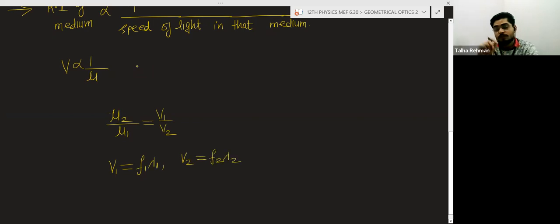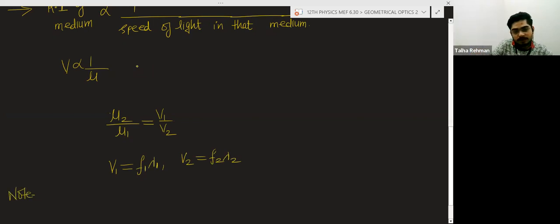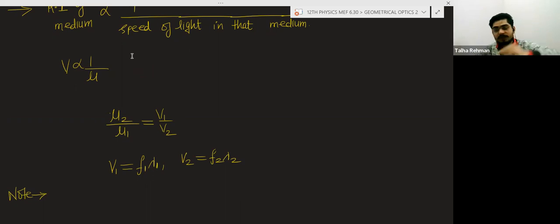And there is one more point, a very, very important point. When light goes from one medium to another medium, the speed of the light changes. The wavelength of the light will also change, but the frequency of the light will remain the same.